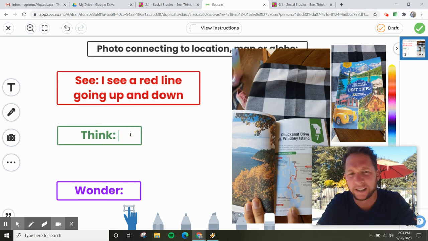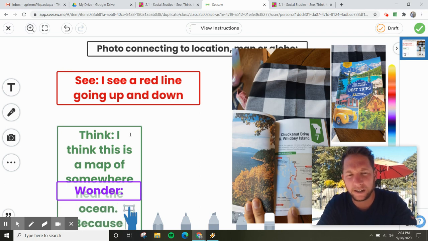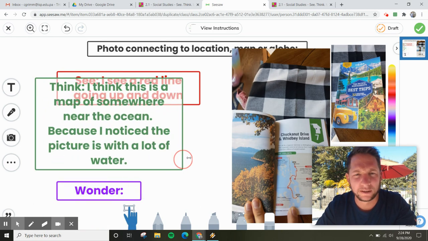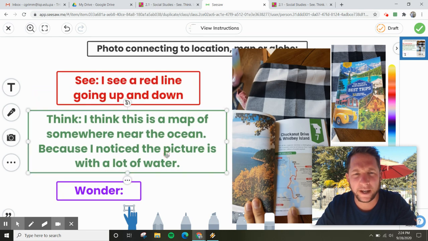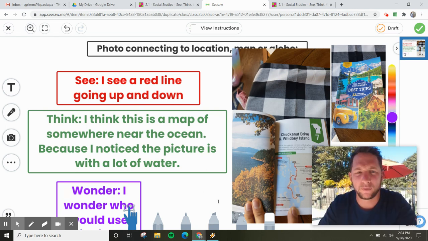I think this is a map of somewhere near the ocean because I noticed the picture is with a lot of water. Wow, you can't see it, so I really need to move this. Move. No, move. There we go. It's kind of frustrating sometimes, isn't it? So that's my think. And now my wonder. I wonder who would use this kind of book. That's my wonder.